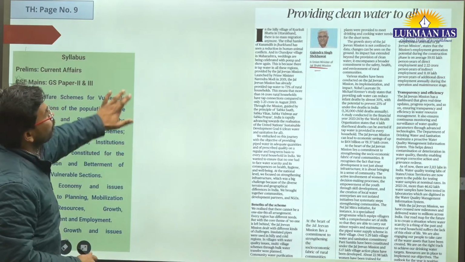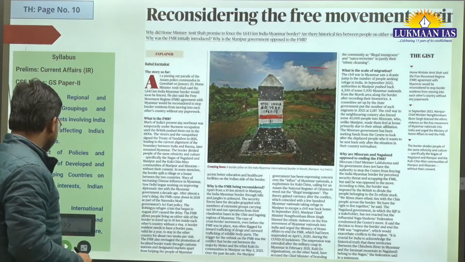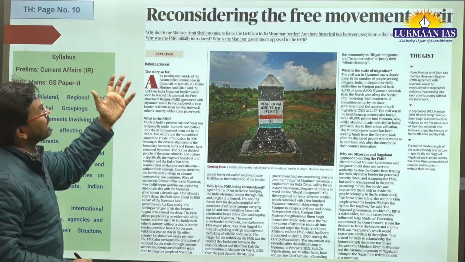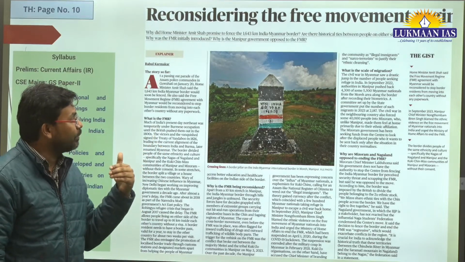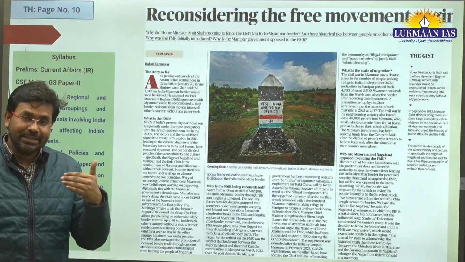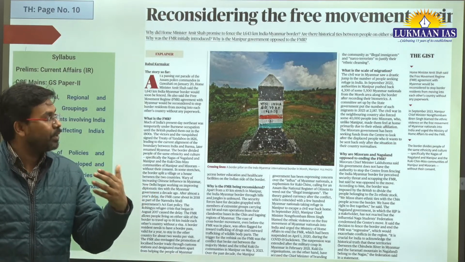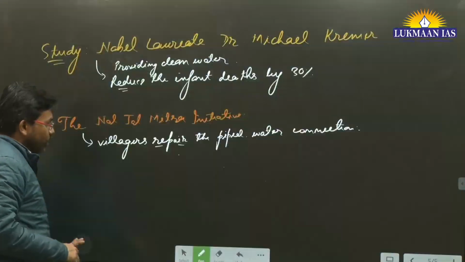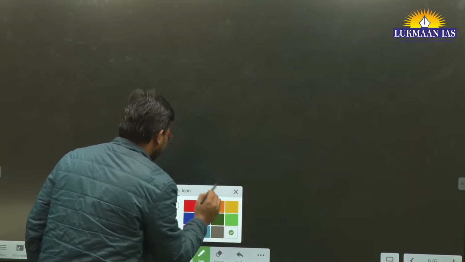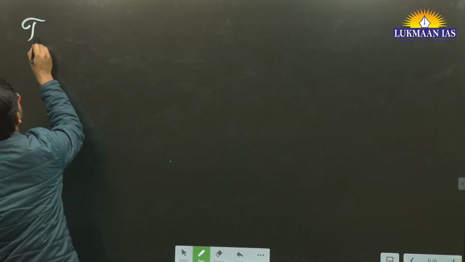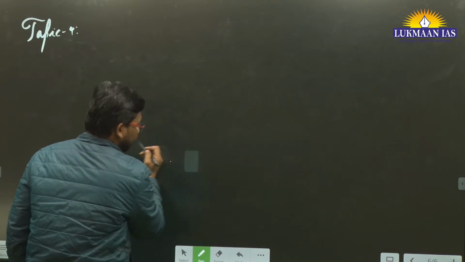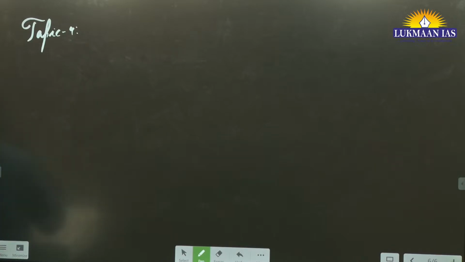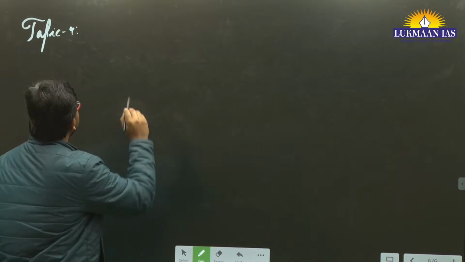All right. So with this, let us now move to another article. This article is good. This article talks about reconsidering the free movement regime. Okay, so in this article they have discussed about the free movement regime that is existing between India and Myanmar. Okay, so free movement regime, to understand this, let us quickly move to another article. Topic 4. This is a very, very good topic. It is related to international relations, reconsidering the free movement regime.